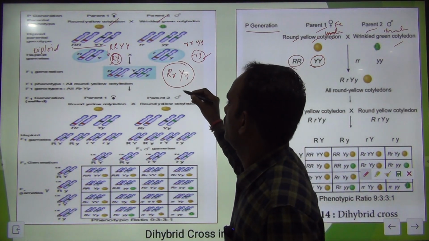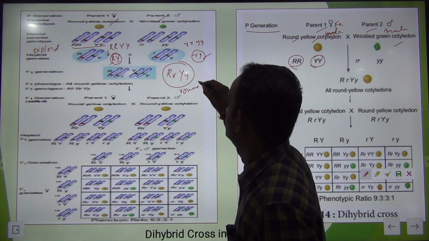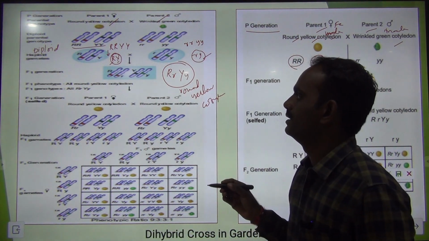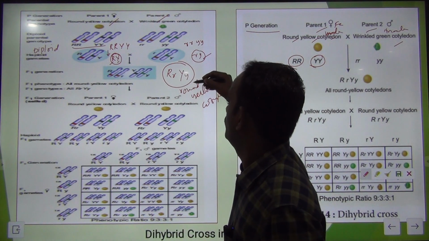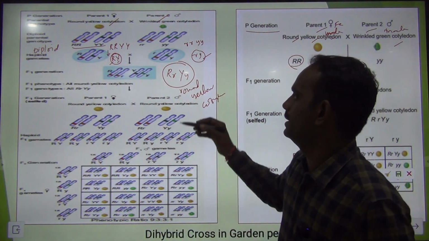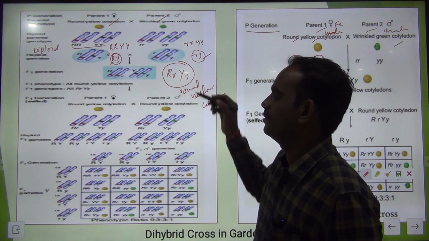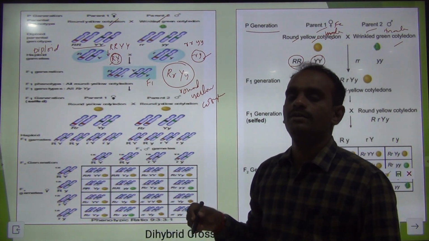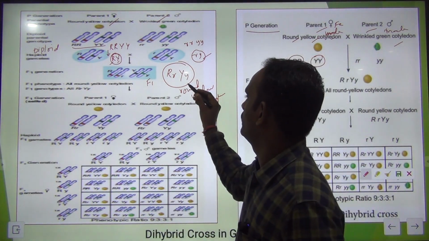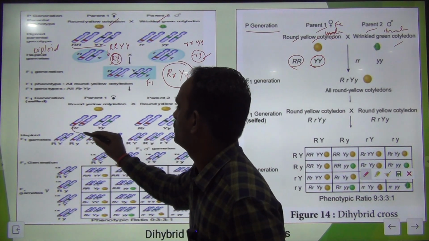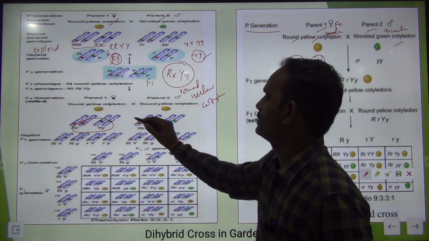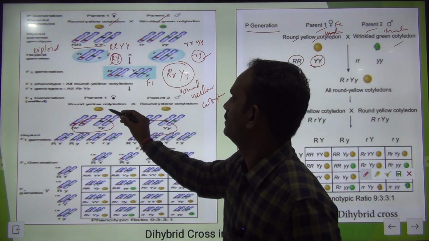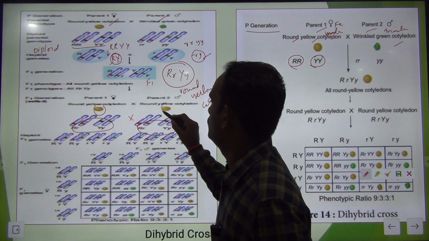So all round yellow cotyledon. Okay. So the phenotype is round yellow cotyledon, and the genotype is capital R, small r, capital Y, small y. So this F1 generation undergoes self pollination. So we have to take this, capital R, small r, capital Y, small y, crossed with capital R, small r, capital Y, small y. See here the round yellow cotyledon, this is also round yellow cotyledon.